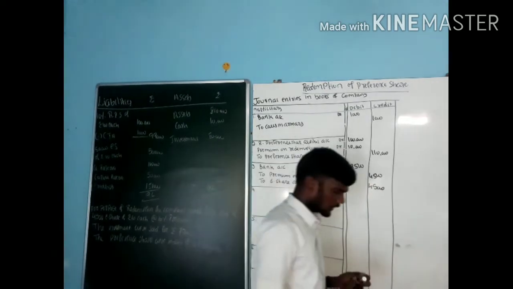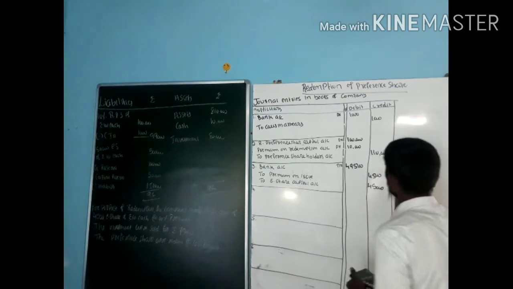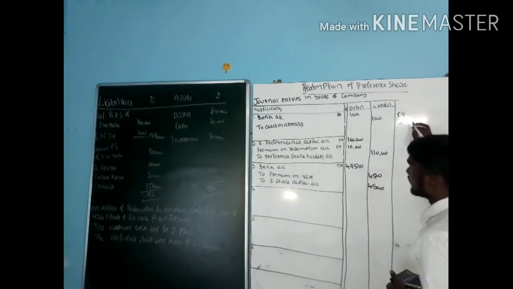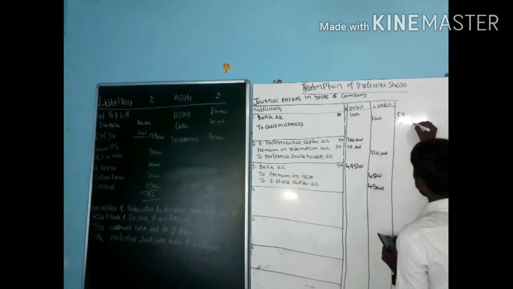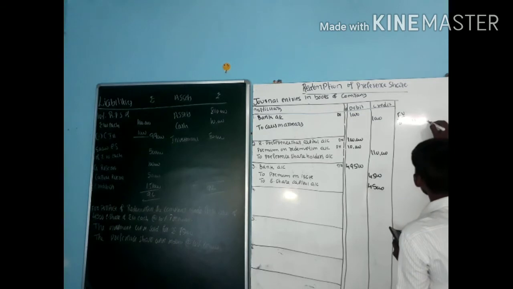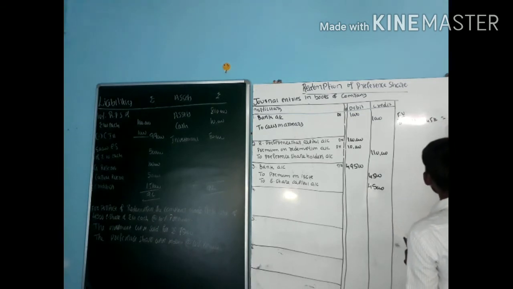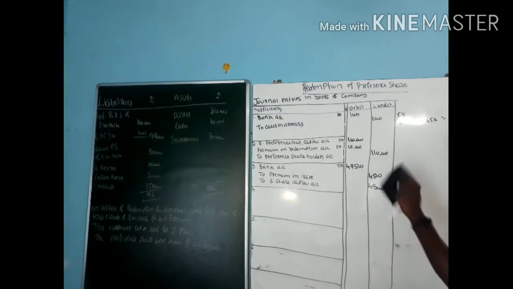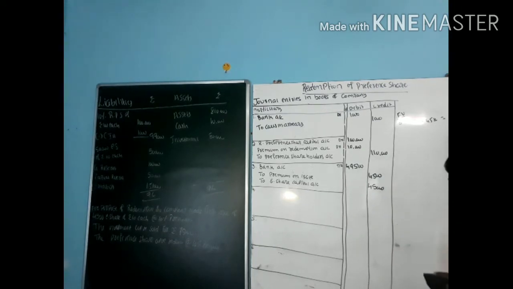Next go for working notes. For face value one working note, for premium one working note. For face value, how much is the preference share face value? That is 1 lakh. How much is the equity share face value? That is 45,000. Still how much amount do we need? Still we are requiring 55,000. This 55,000 we can get by using P&L account or reserve.